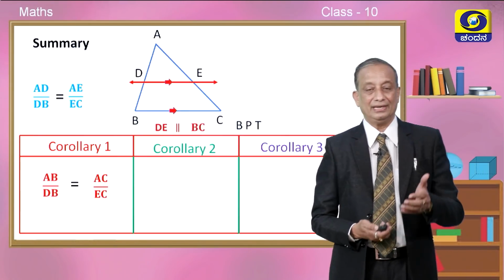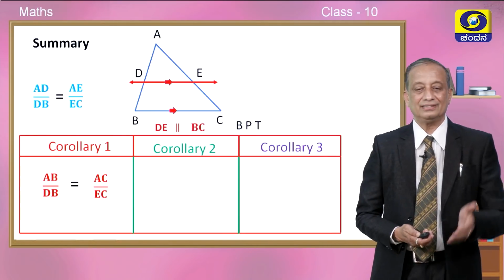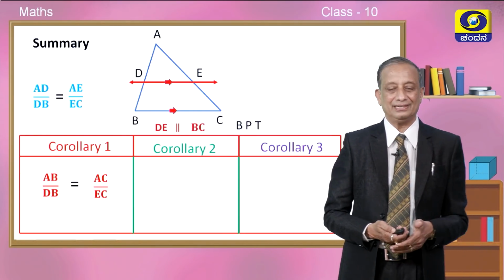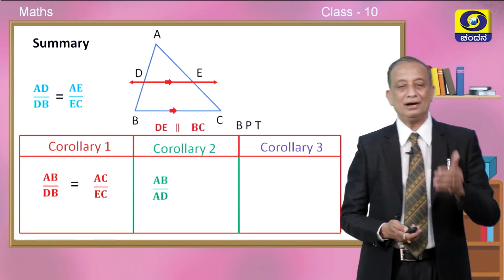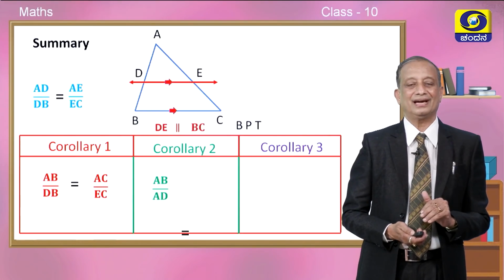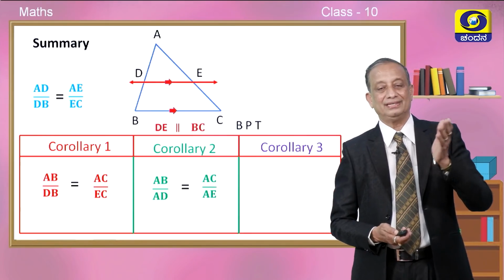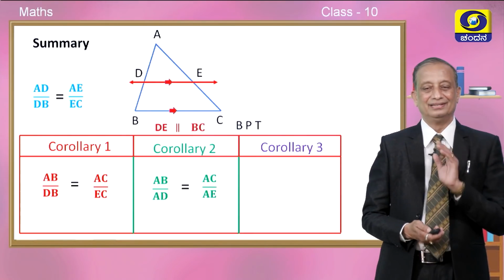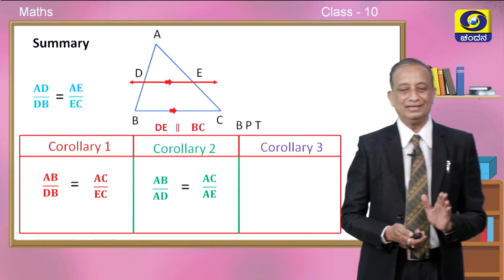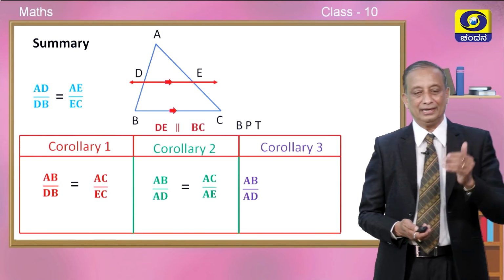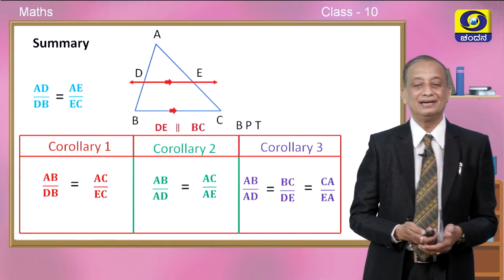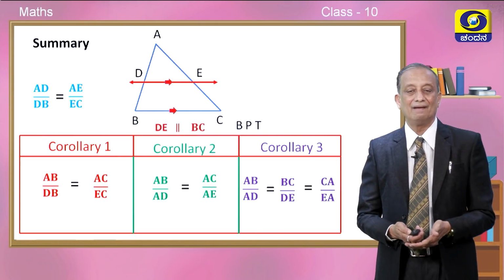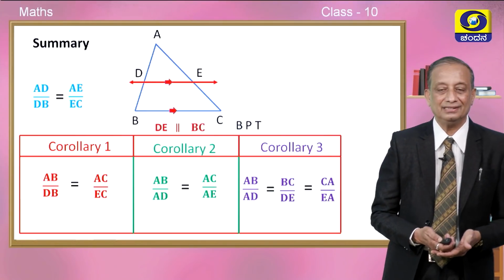Yes, it is AB divided by DB is equal to AC divided by EC. So, what is corollary number 2, children? AB upon AD is exactly equal to, yes, AC upon AE. So, corollary number 3 is very important. AB upon AD is equal to BC upon DE and it is equal to CA upon EA.